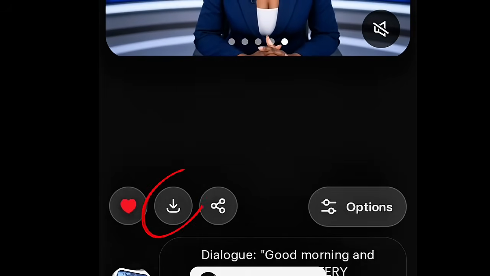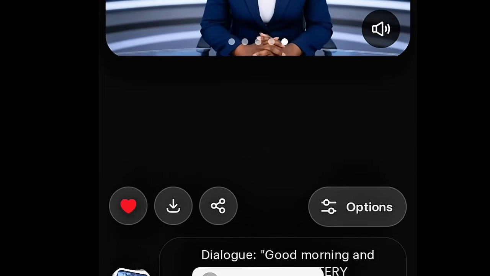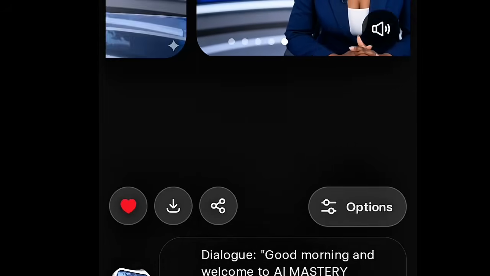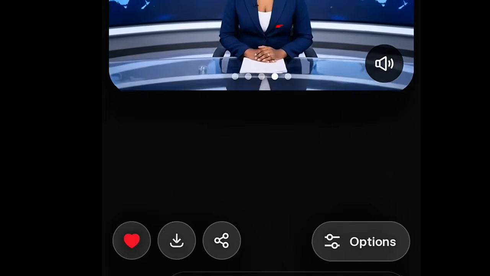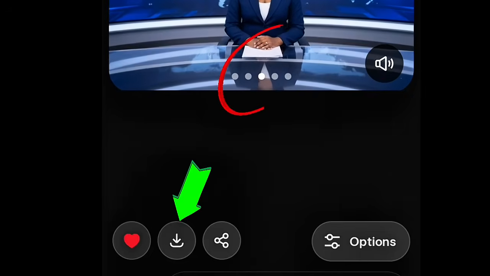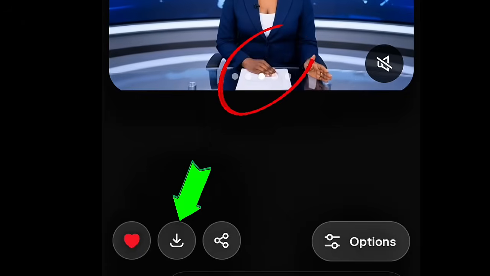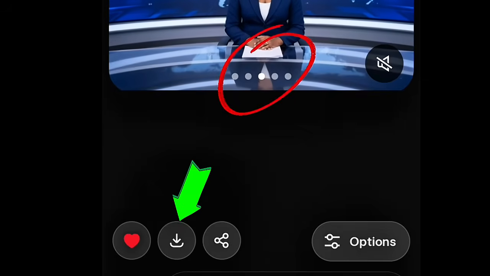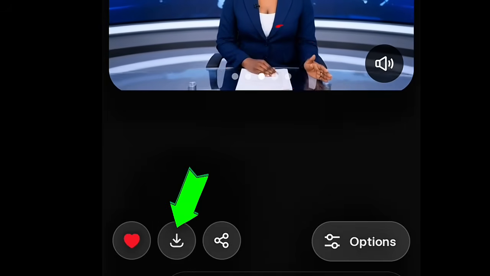You download them by clicking on this. You scroll to the next one. You download. So you click on this download button after you swipe each of them, till you download every one of them to the end.